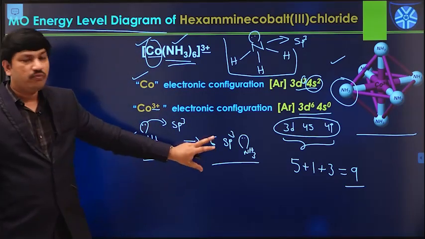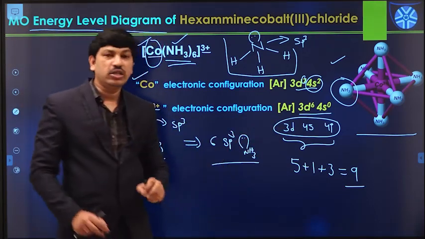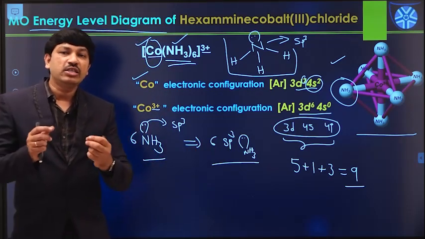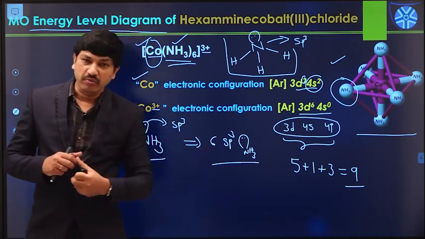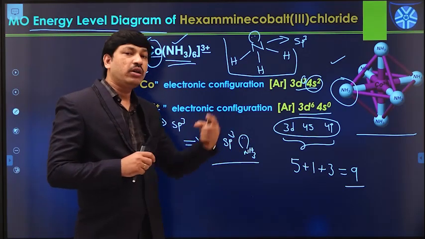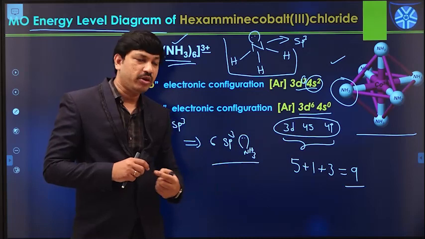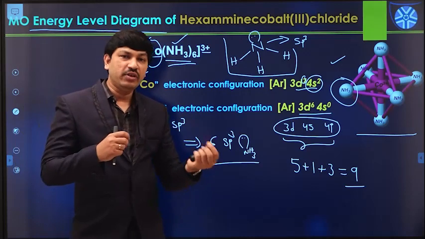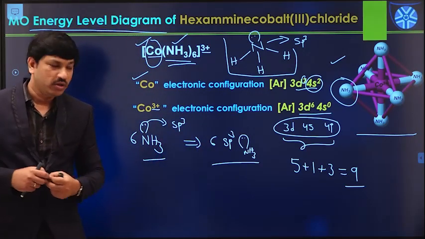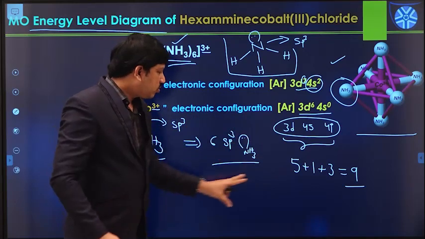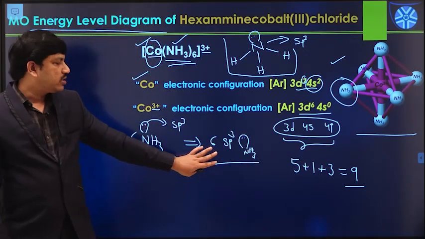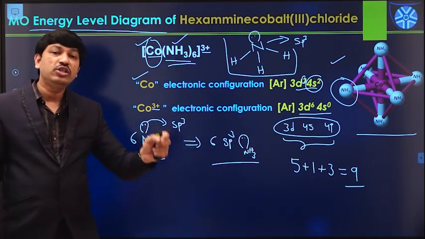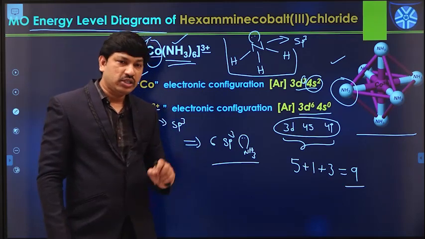Understand? So here, with respect to shape and energy, some mismatches are there. So in order to make a linear combination between them, we need some common parameter, and that is the symmetry operation. So we have to check the symmetry of each and every atomic orbital and each and every ligand group orbital. Once the symmetry matches between them, there is definitely a linear combination between them. So here we have a total of 9 atomic orbitals and 6 ligand orbitals like this. Now we have to see the symmetries of each and every orbital. That is the next important point.